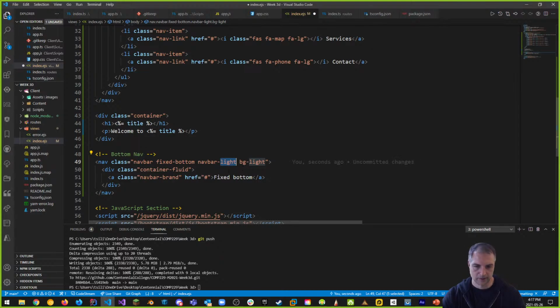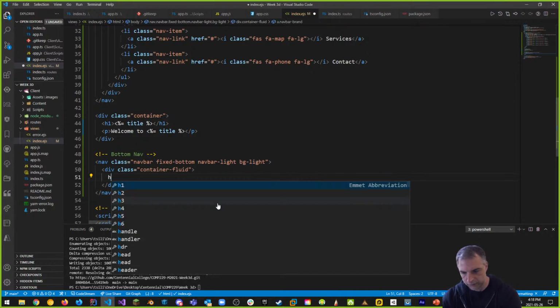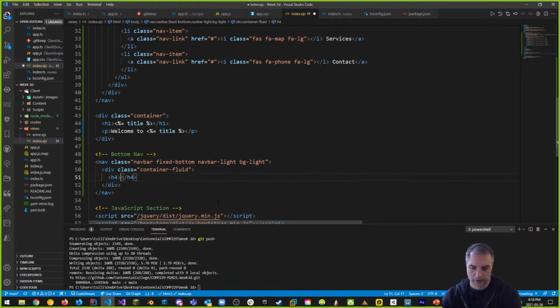We can make this light, background light. And then you can see that this is a container-fluid instead of regular container. So the container-fluid goes automatically all the way to the left. There's no margin added to it. And then a class that's navbar-brand, fixed-bottom. We don't want that. Well, let's put an H4 tag instead.